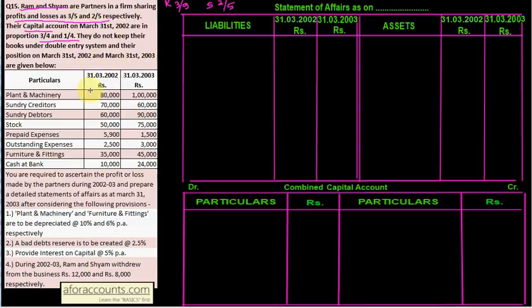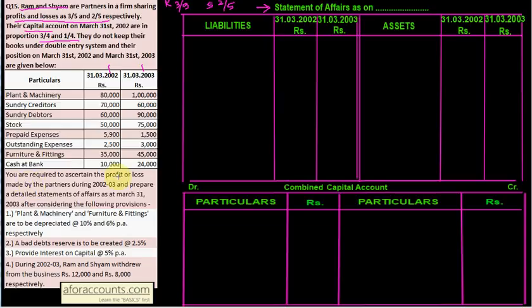So is there capital here? Plant and machinery, creditors, debtors, stock, prepaid expenses, outstanding expenses, furniture and fixtures, and cash at bank. Capital is not given, so we will prepare statement of affairs for both opening period and closing period to find the opening as well as the closing capital. Just read on to the adjustment what is given.